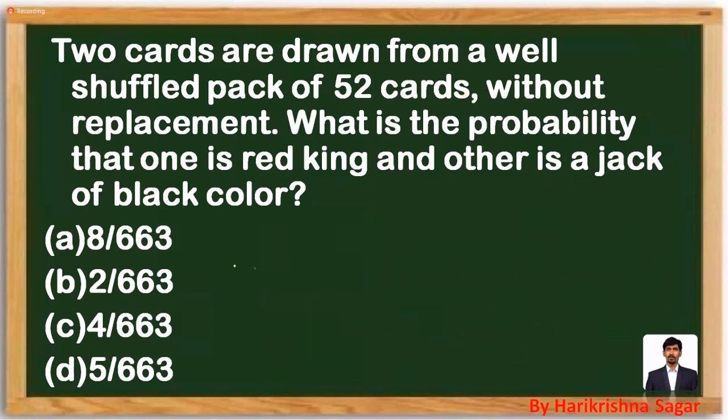You can look at the probability like this, taking the individual cases. The first one is a king of red color. Out of 52, choose any one that must be a king of red color, that will be 2 by 52. And indicates multiplication. Now how many cards are there? There are only 51 cards. Choose one out of the 51. The other one is a jack of black color, which is also 2 ways.